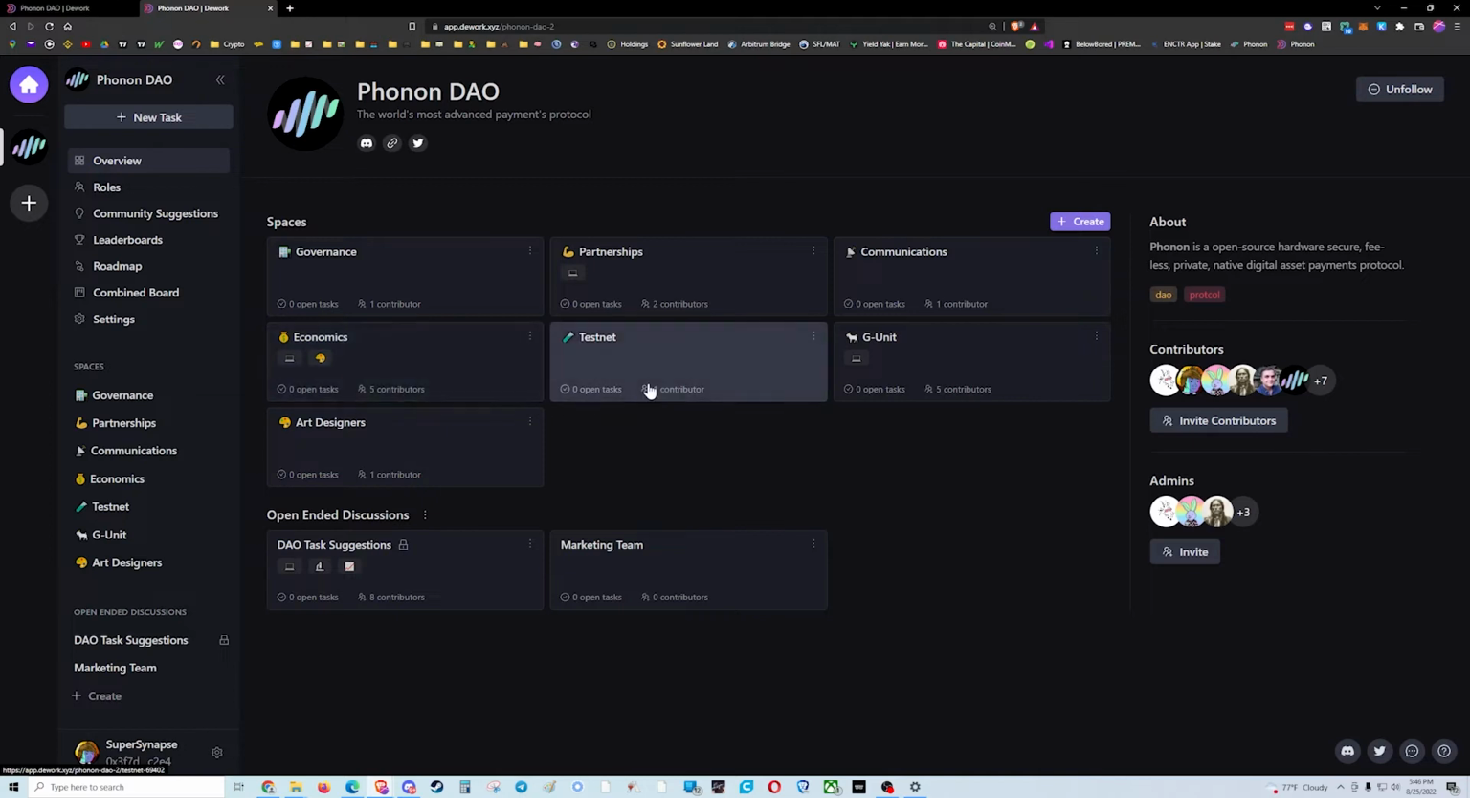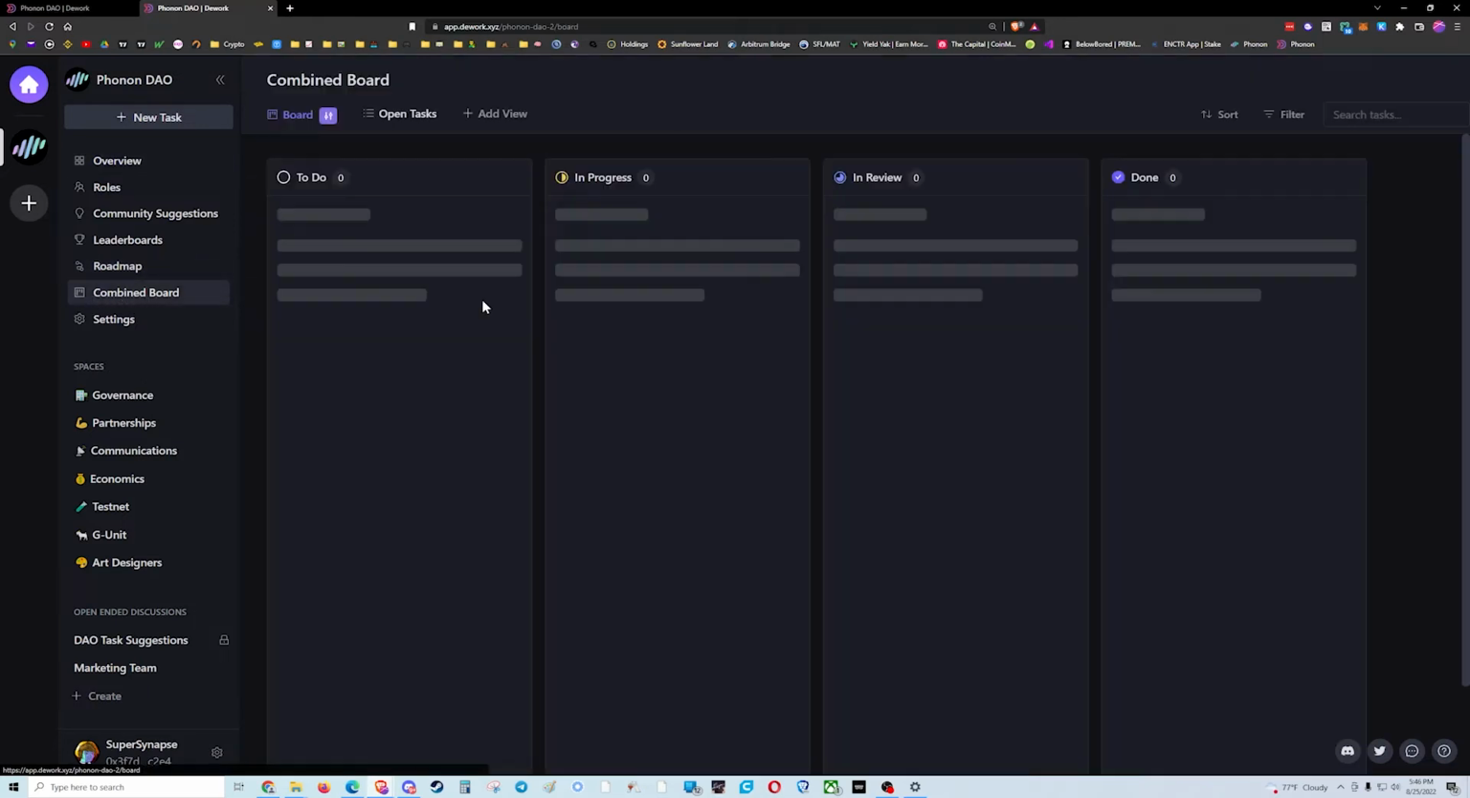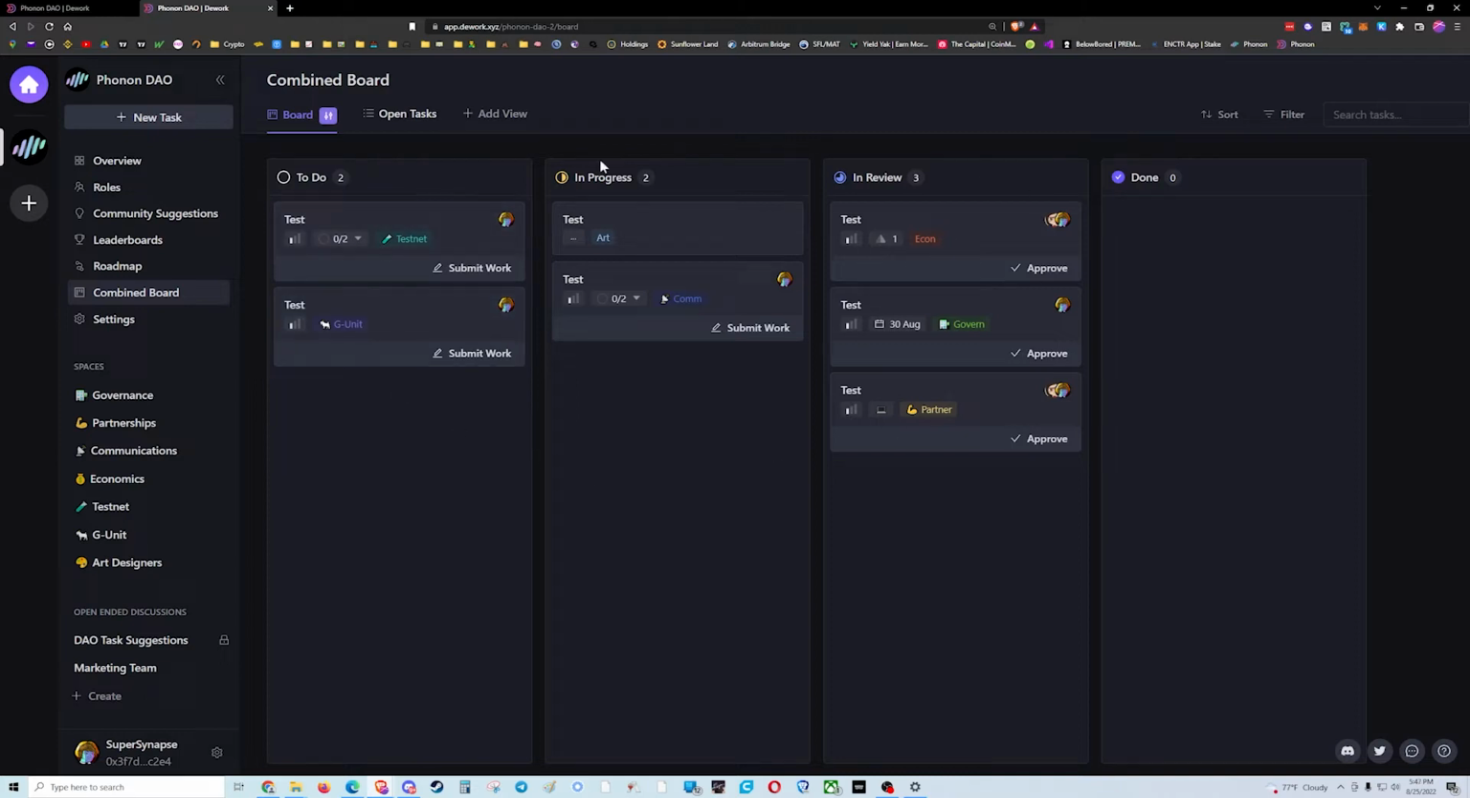This is a great way for us to categorize different bounties that we have and allow anyone to be able to see them who's part of that channel, as well as keep track of how much money is being spent in each one of these buckets. So without further ado, let's go ahead and go into what you're probably going to use the most, the combined board down here. So this is all of the tasks that I have currently set up for the different spaces. And so just at a quick glance, I can see what's happening, what needs to be done, what's in progress, what needs to be reviewed.